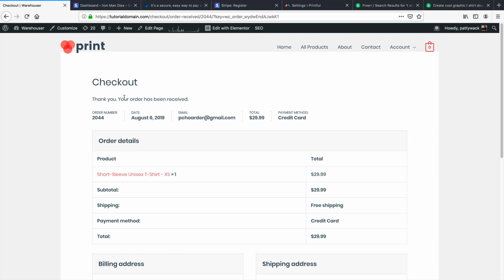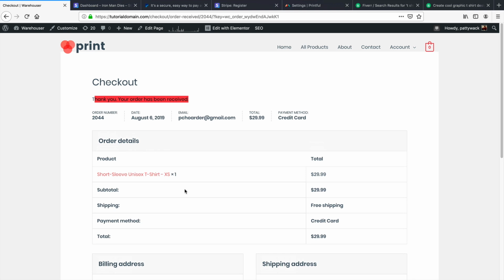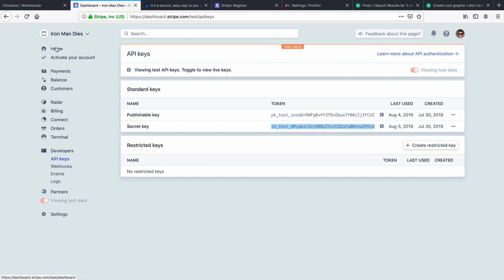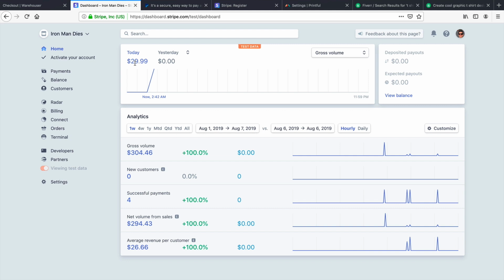So right here, you can see the order was received, and it's going to ship it to that current address. Now, if you want to see if your Stripe account is working, you can go over to your Stripe account right here and go on over to Home. And you can see right now it just caught the payment. So $29.99. And right now it's almost 3 a.m. here, but yeah, the payment was captured. So we actually got money, so everything worked out good.